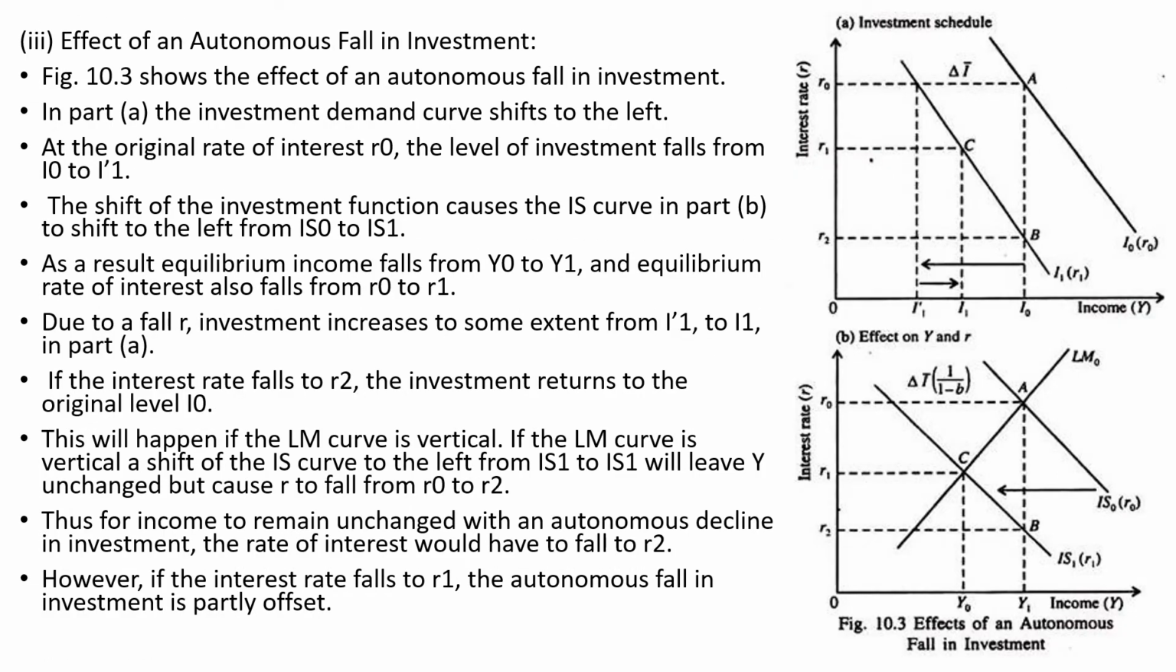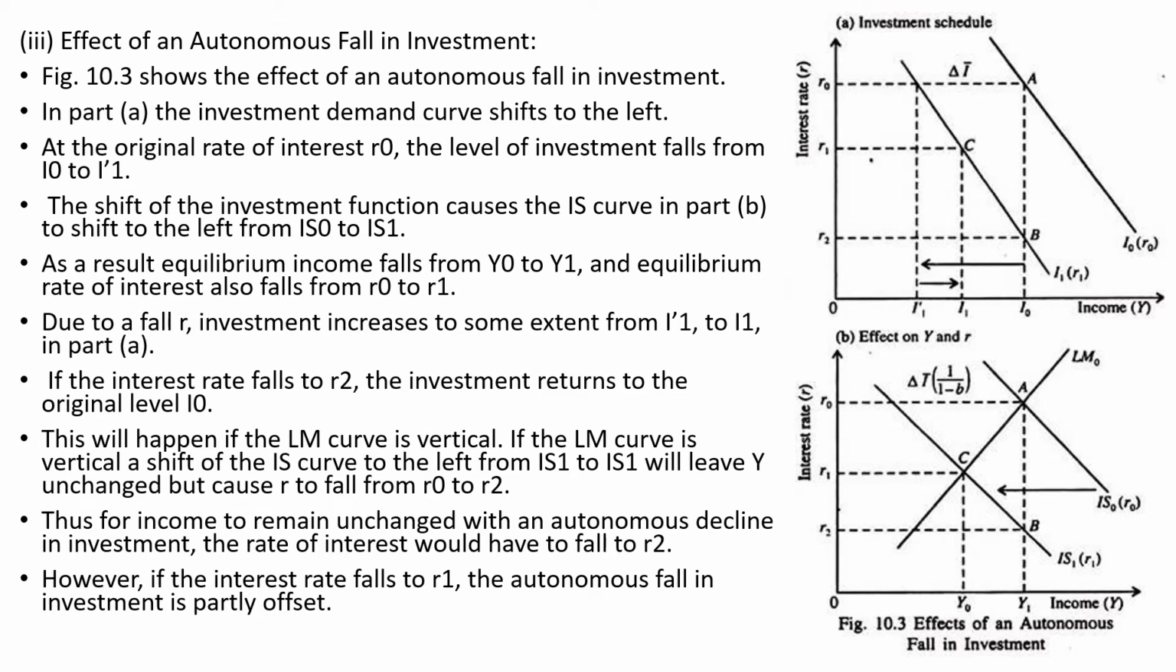Now, what would happen if there is an autonomous fall in investment? What would happen in this case? This is indicated by figure 10.3. You can see that there is a fall in investment, and in panel A the investment demand curve shifts, and at the original rate of interest the level of investment falls. The shift of the investment function causes IS to shift to the left, and as a result the equilibrium level of income falls, and the rate of interest also falls.